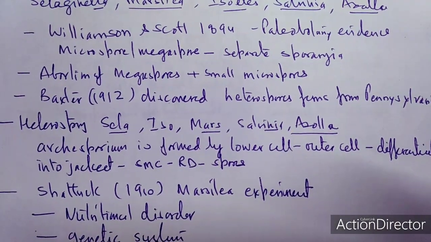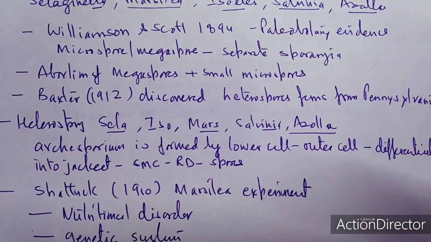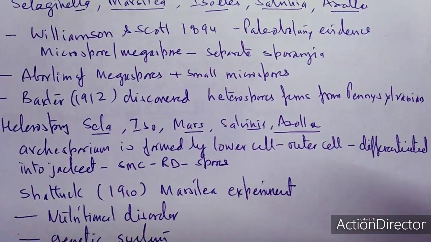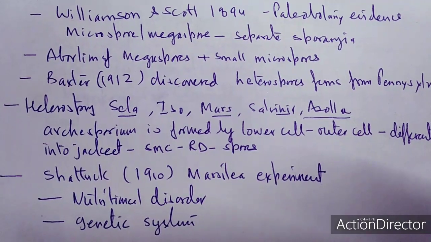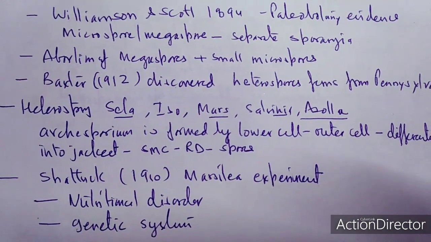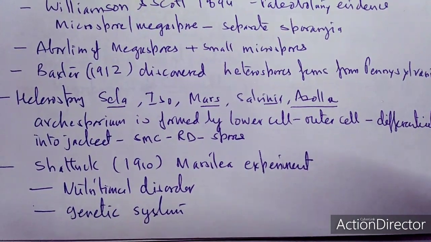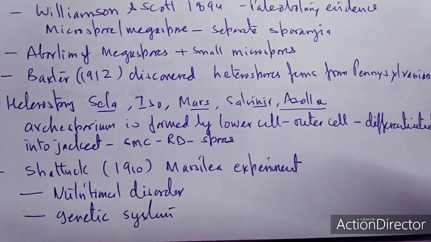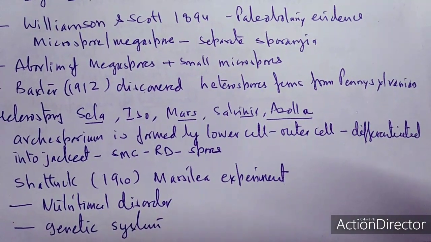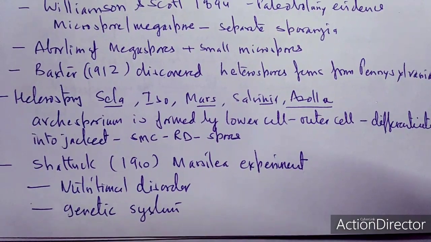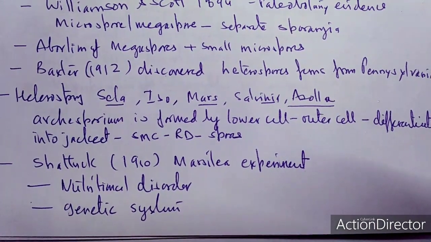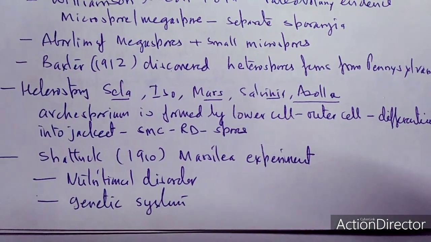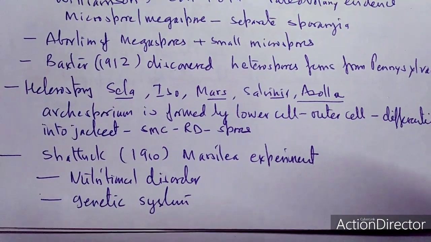Baxter in 1912 discovered a heterosporous fern from the Pennsylvanian period. Heterospory occurs in Selaginella, Isoetes, Marsilea, Salvinia, as well as Azolla. The archesporium is formed by the lower cell and outer cell, which differentiate into the jacket. Simultaneously, the spore mother cell undergoes reduction division, or meiosis, and ultimately forms the spore.